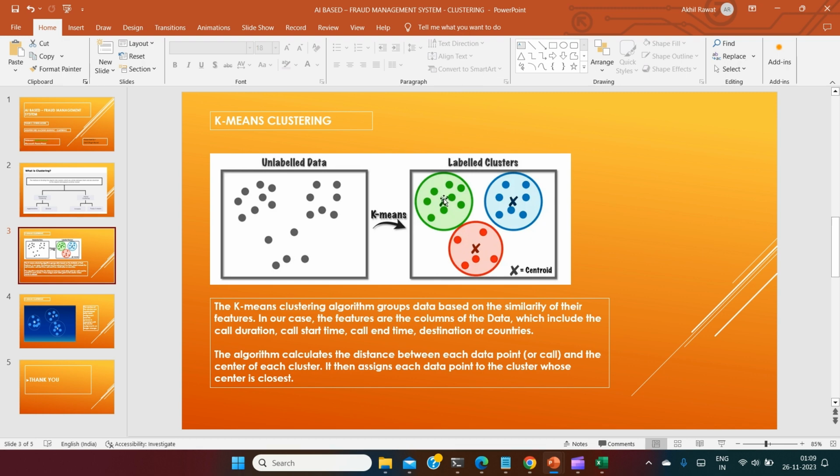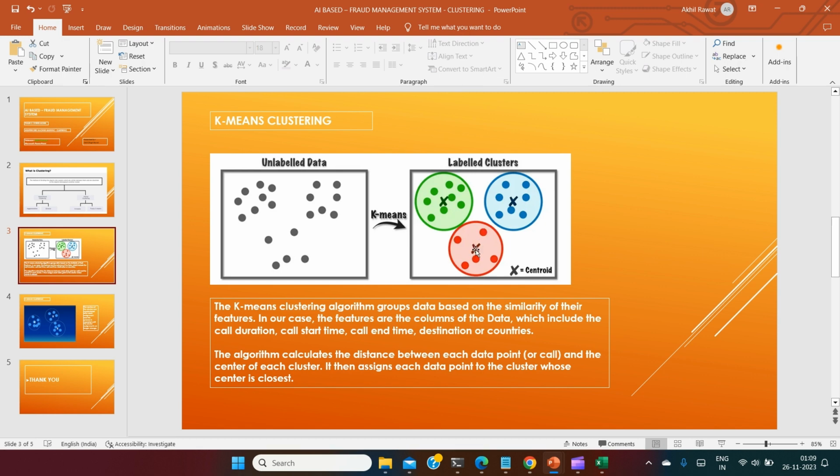The distance of every data point is measured from its corresponding centroid, for the green data points, the blue data points, and the red data points.